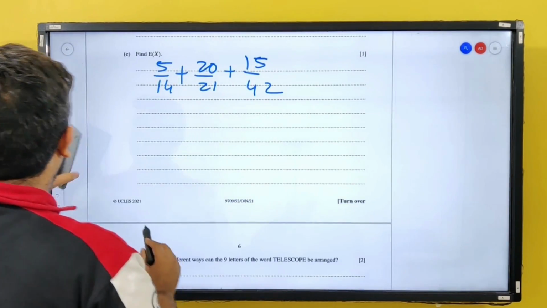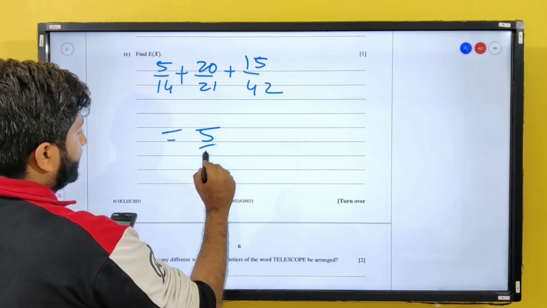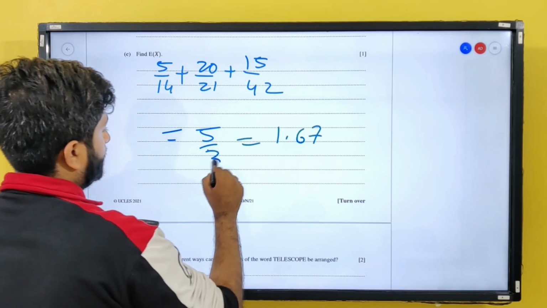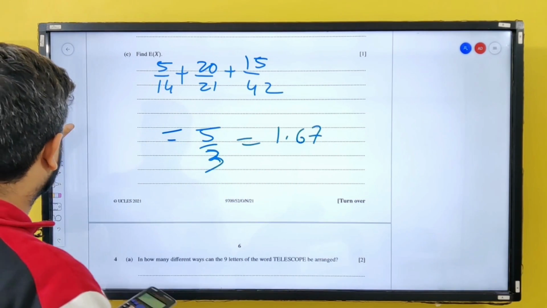The answer is 5 by 3, or you can write it as 1.67. 5 by 3 or 1.67.